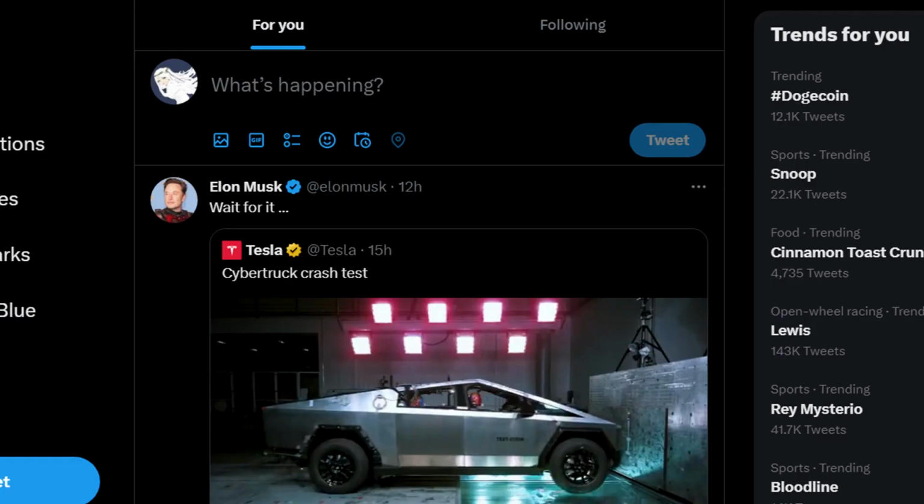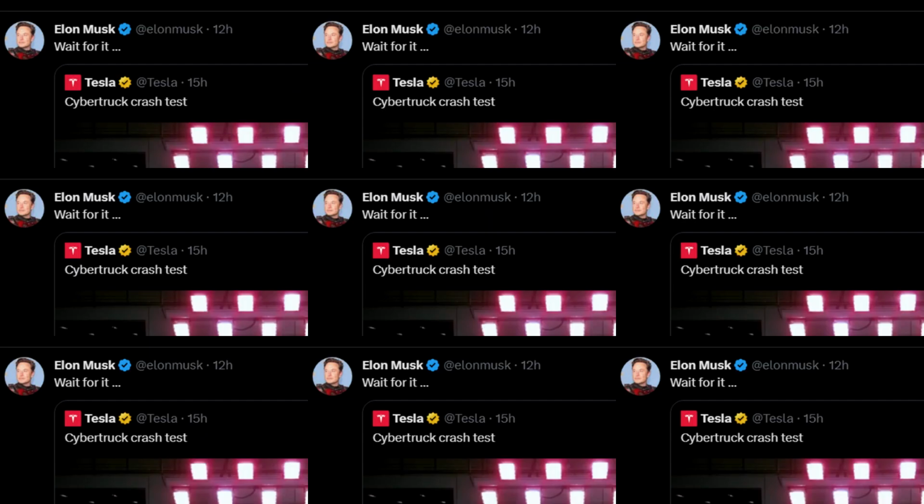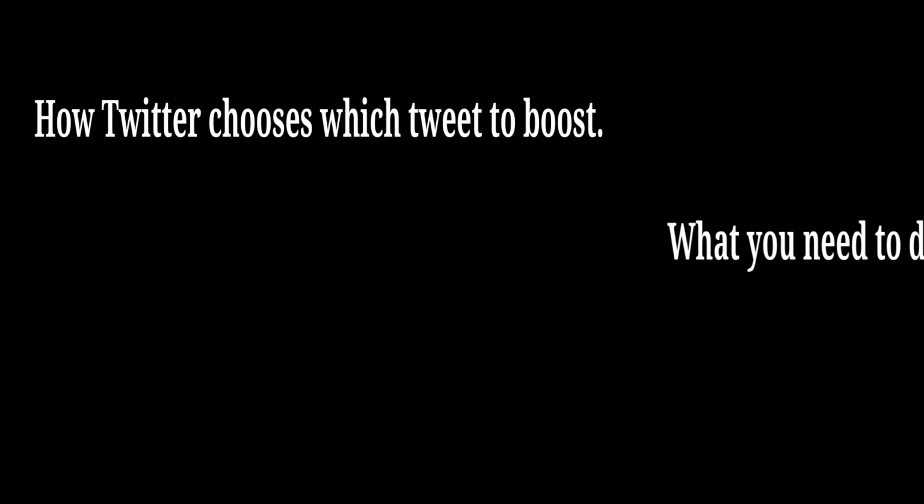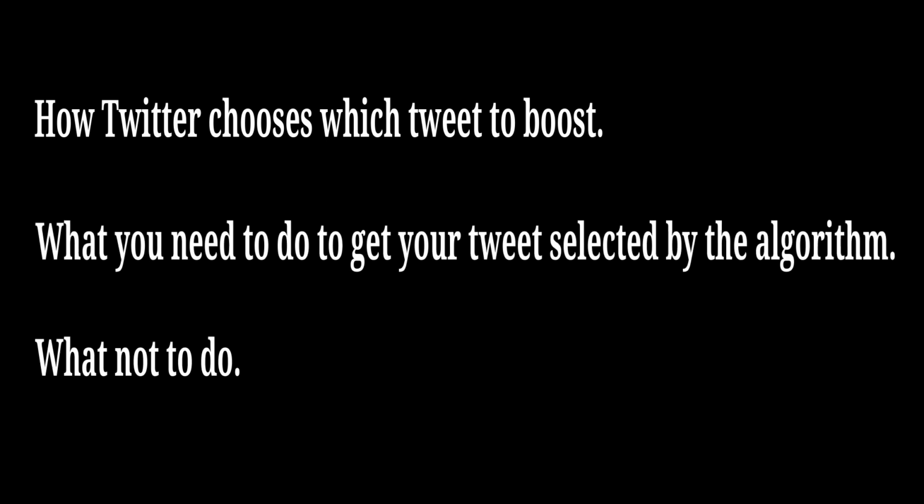The first thing you need is for the algorithm to show your tweet to many people. You can't get anywhere if people don't see what you write. I'll tell you how Twitter chooses which tweet to show, then I'll tell you what you need to do to get your tweet selected by the algorithm, and finally I'll tell you what not to do.